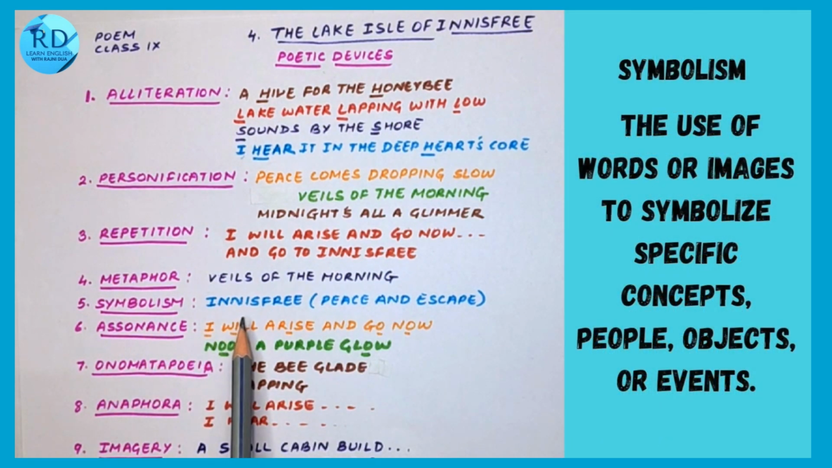Next poetic device is symbolism. Symbolism means a word or a thing denotes something else. For example, Innisfree here is a symbol of peace, and also of the poet's escape from city life. So when he wants to go away from the hustle and bustle of city life, he is using Innisfree as a symbol of that peace.